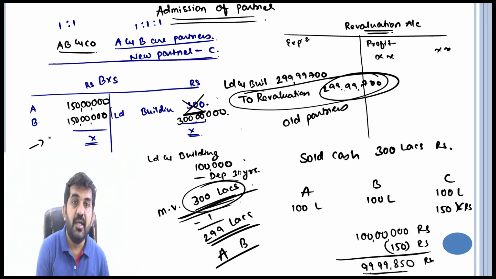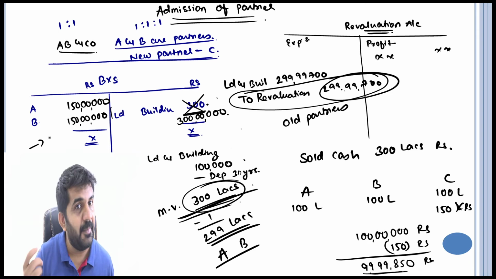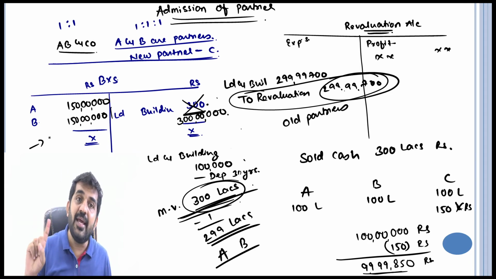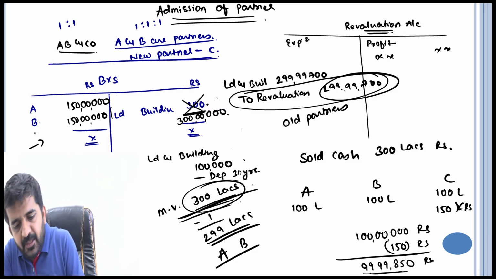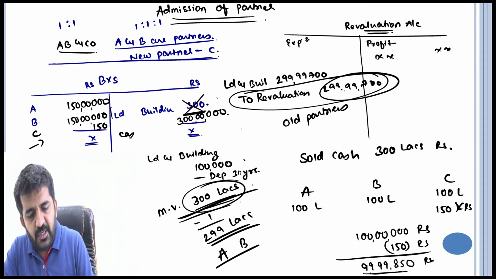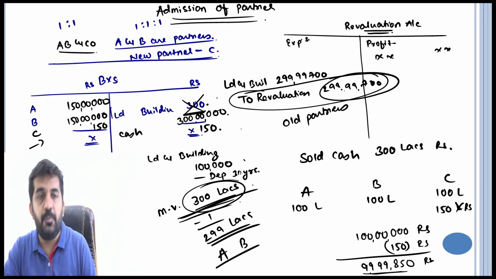Is it alright? Now, C wants to become a partner. He wants to become an equal partner. He can become an equal partner. But what will happen is this. If C brings in only 150 rupees, cash increase will be 150 rupees.